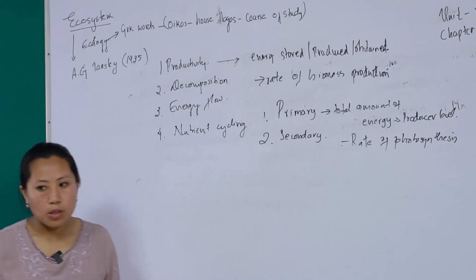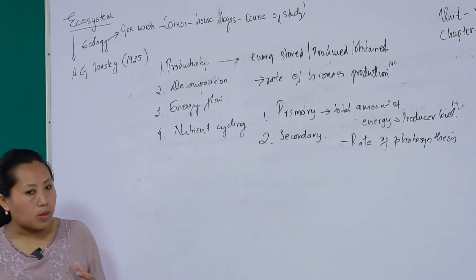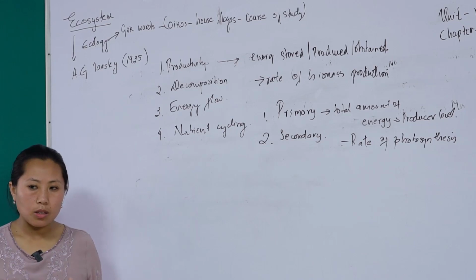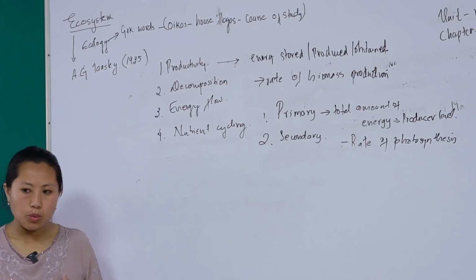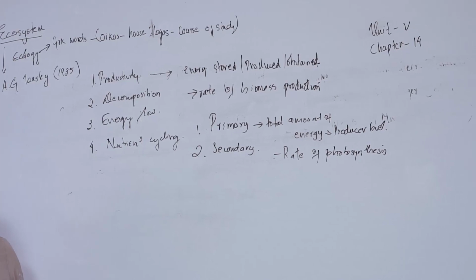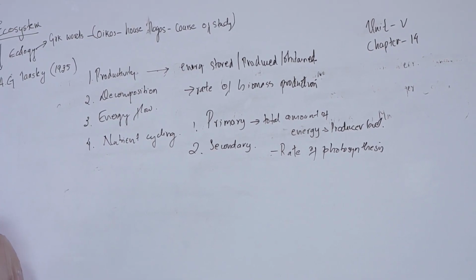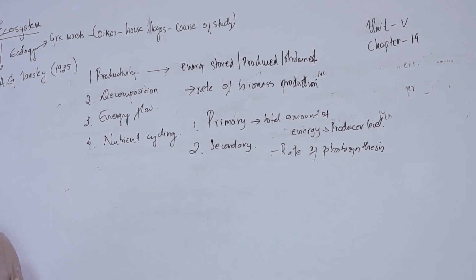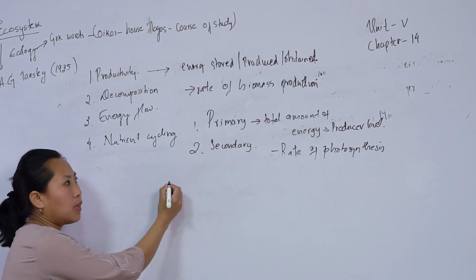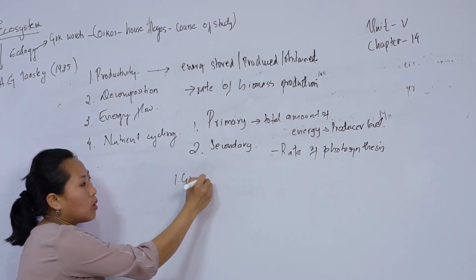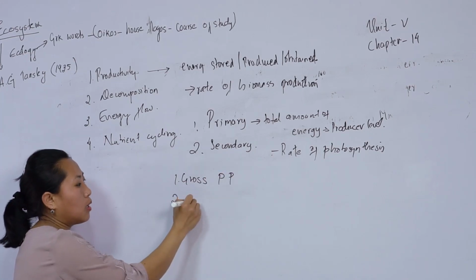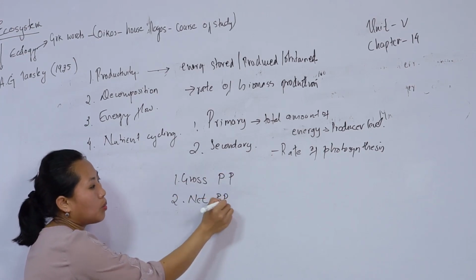In other words, it is the rate of photosynthesis. As we have learned, photosynthesis is the process by which green plants prepare their food for themselves as well as for all the other living organisms. So primary productivity is the rate of photosynthesis, or the total amount of energy that is produced at the producer level. And there are two types of primary productivity: gross primary productivity and net primary productivity.